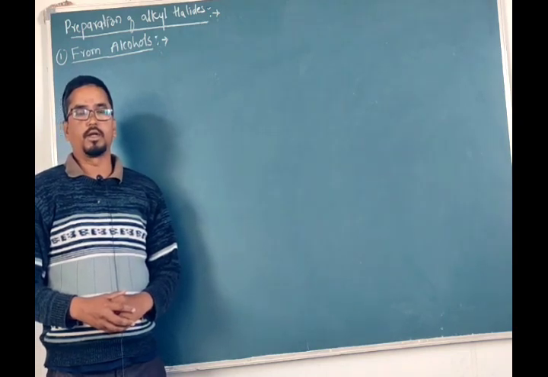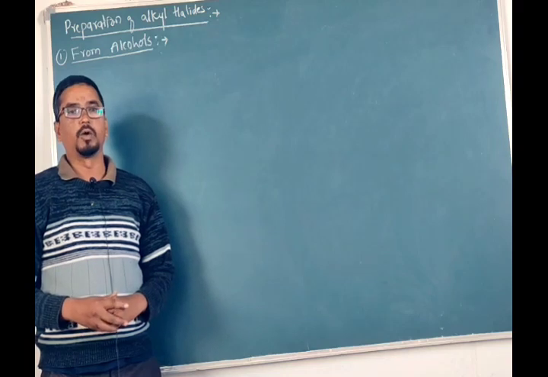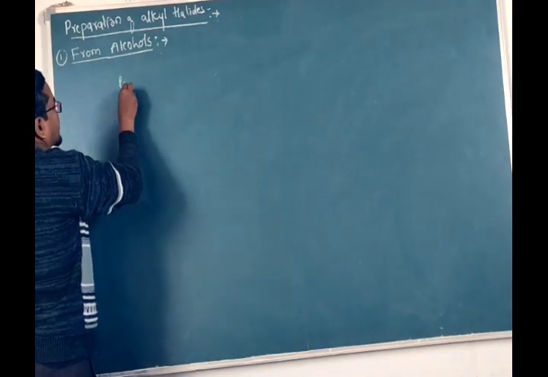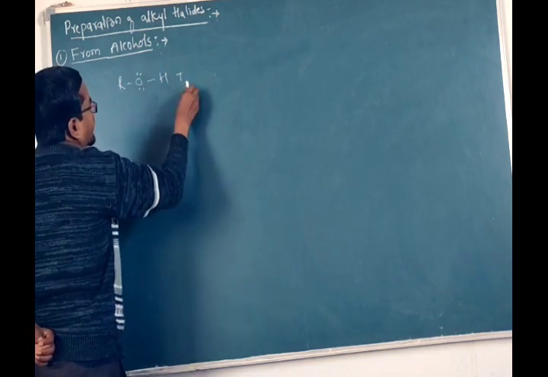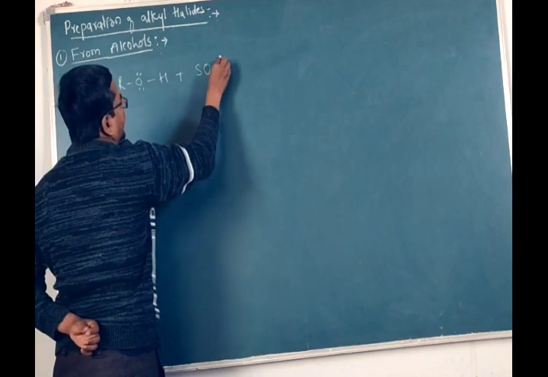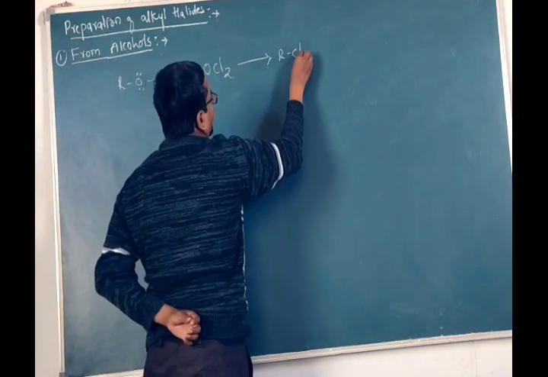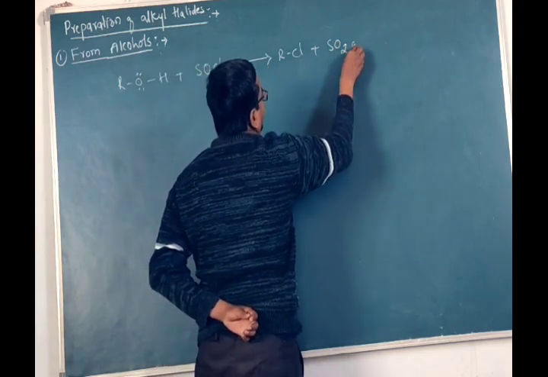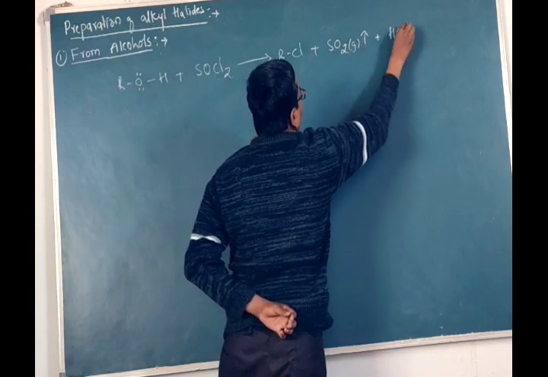In this video lecture, I am going to discuss the preparation of alkyl halide by using alcohol. So when alcohols react with thionyl chloride, this will lead to the formation of alkyl halide and sulfur dioxide gas and hydrogen chloride gas.